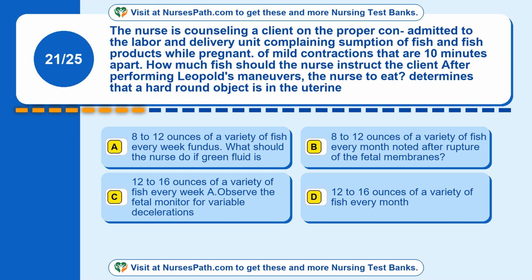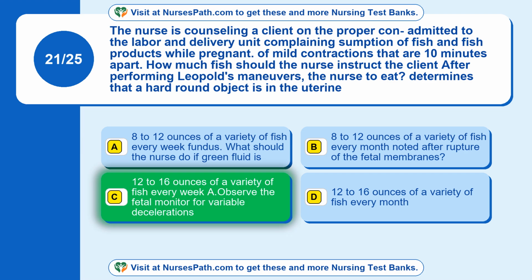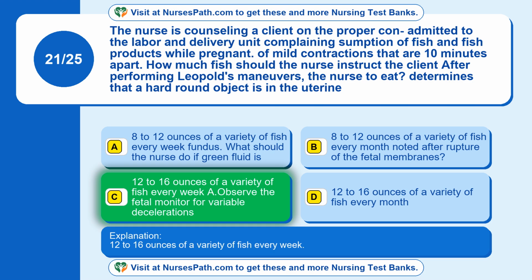Option C, 12 to 16 ounces every week. Option D, 12 to 16 ounces every month. The correct answer is option C, 12 to 16 ounces of a variety of fish every week.